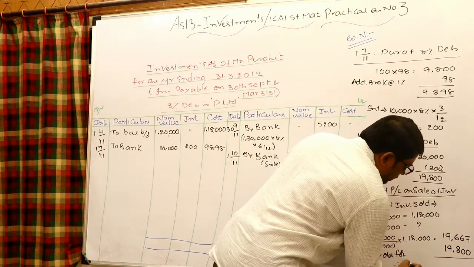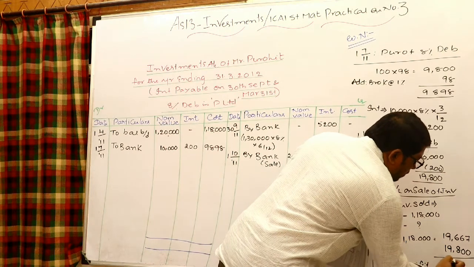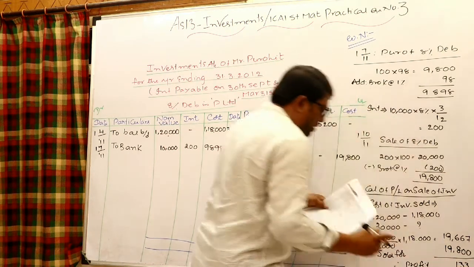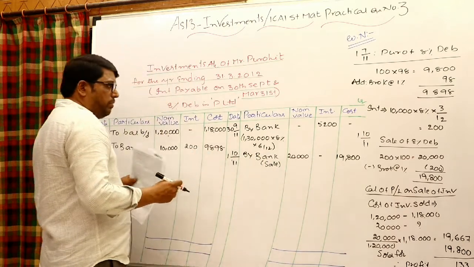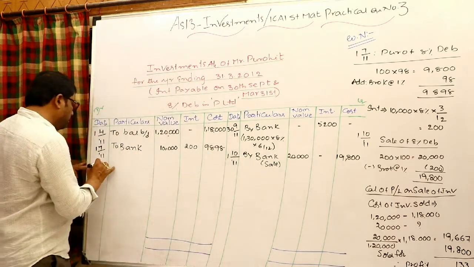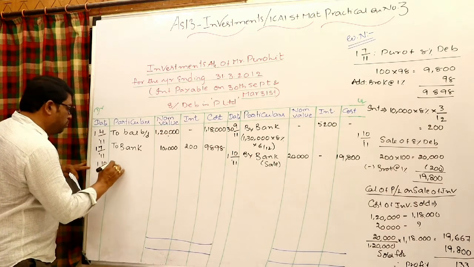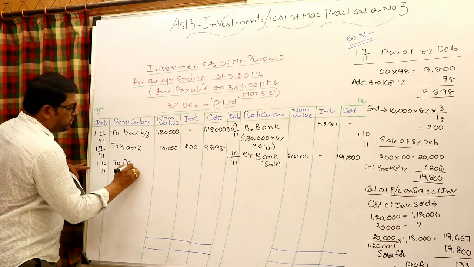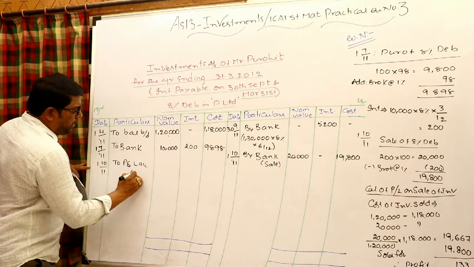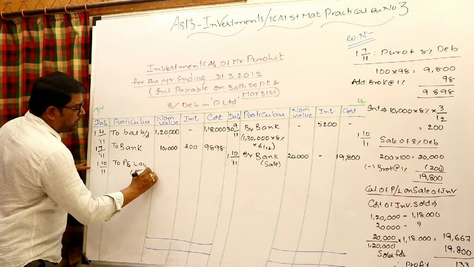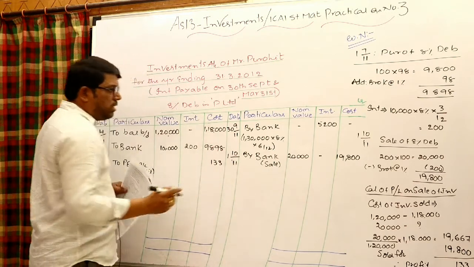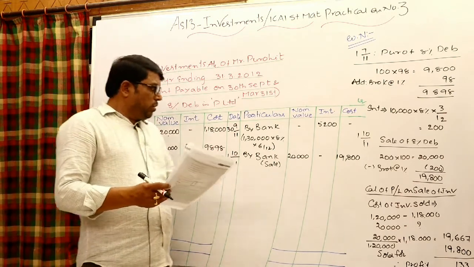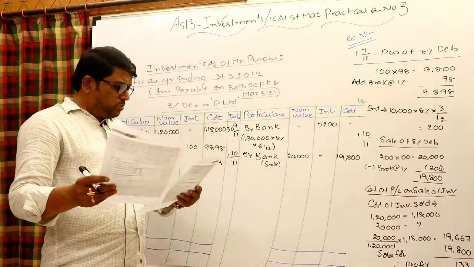Therefore profit is 133. Whenever there is a profit, the entry will be investments account debit to P&L. 1/10/2011 to P&L, within bracket profit, write in the cost column 133. Okay, so the 1st October sale is actually completed.